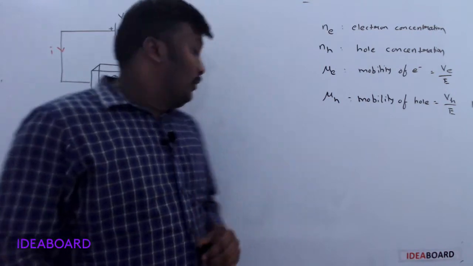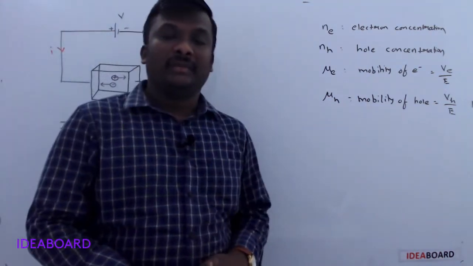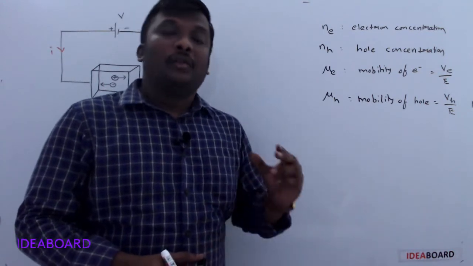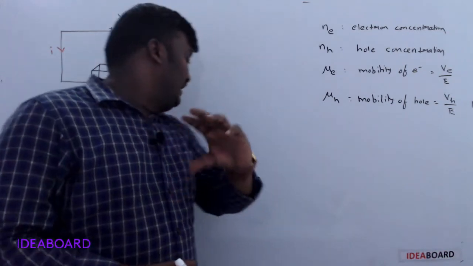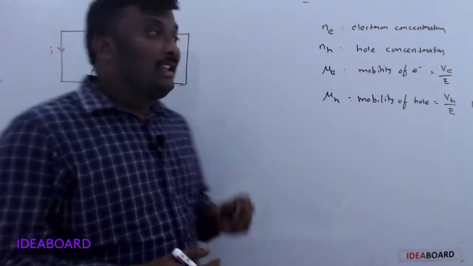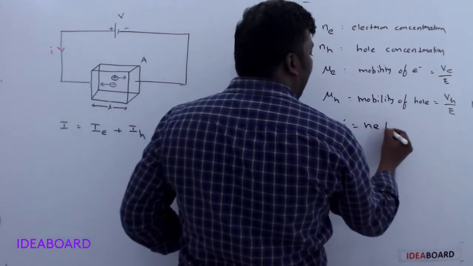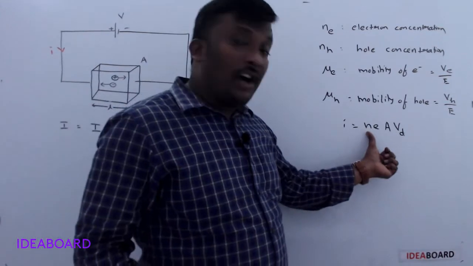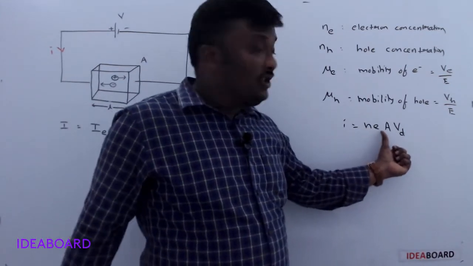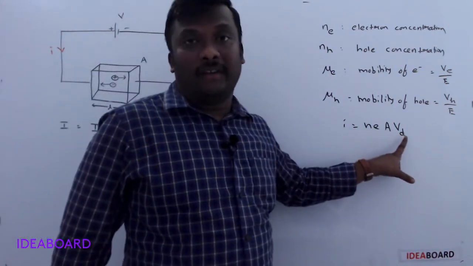Now we know the relation between the current and the drift velocity. In the current electricity chapter, we are discussing the relation between the current and drift velocity. The relation is I = n e A v_d, where n is concentration, e is charge, A is area of cross section, and v_d is the drift velocity.